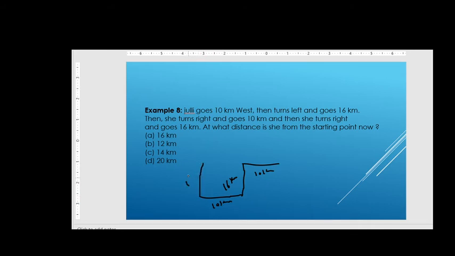At what distance is she from the starting point?